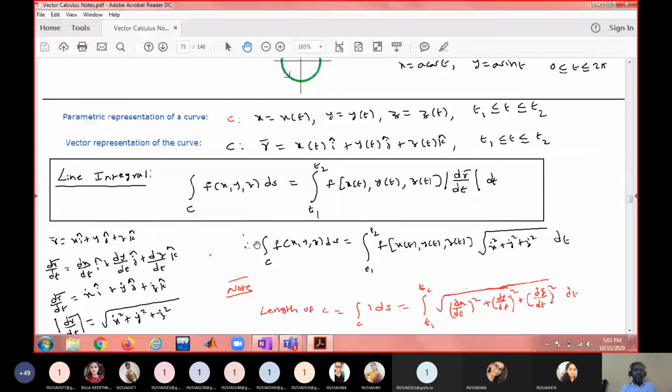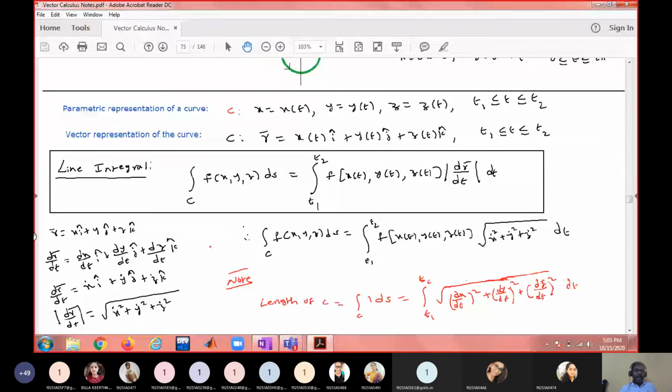So how to find out modulus of dr by dt? I have demonstrated here. R bar is like this. Dr bar by dt is component-wise differentiation with respect to t: dx by dt i bar plus dy by dt j bar plus dz by dt k bar. Or the other notation for dx by dt is x dot, y dot, z dot. And modulus of dr bar by dt is nothing but the square root of x dot square plus y dot square plus z dot square. Therefore, this definite integral is nothing but the integral of f from t1 to t2 of the square root of x dot square plus y dot square plus z dot square dt.